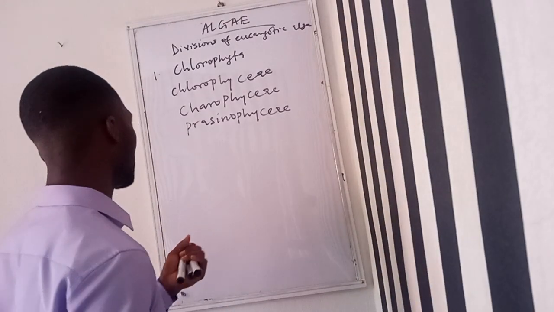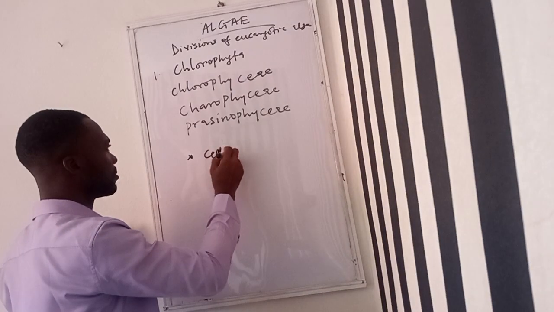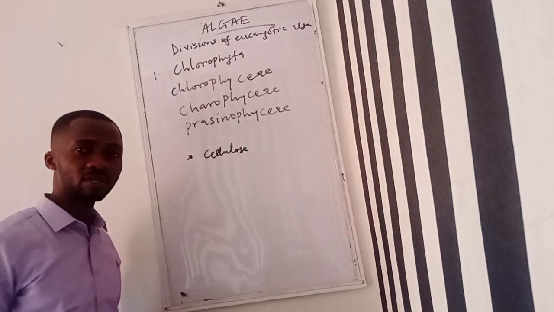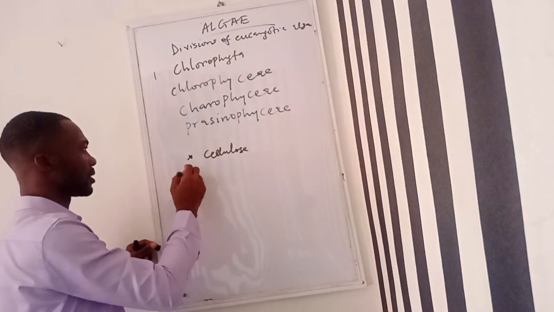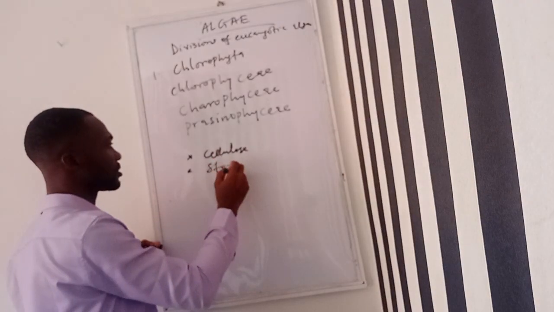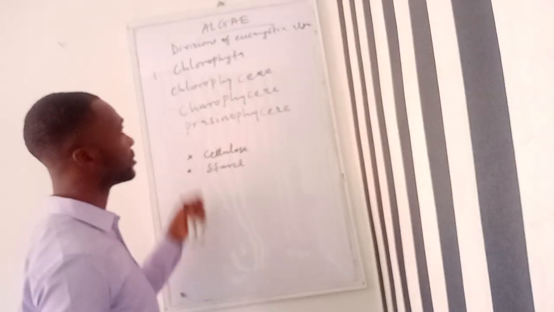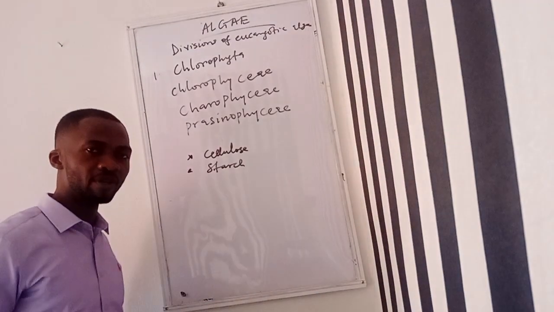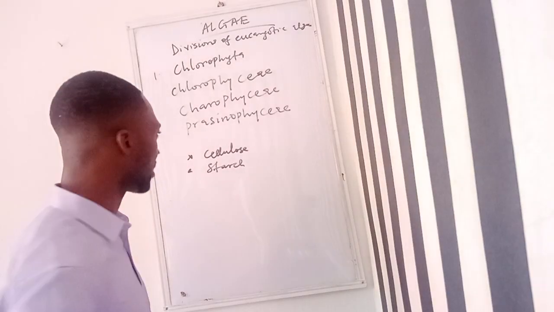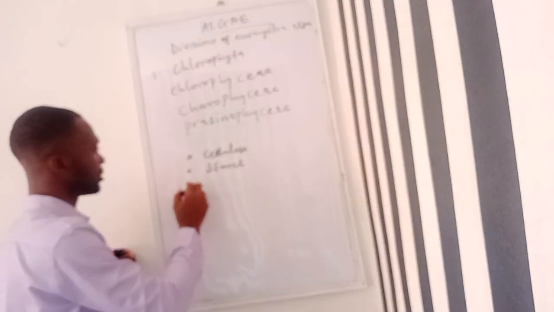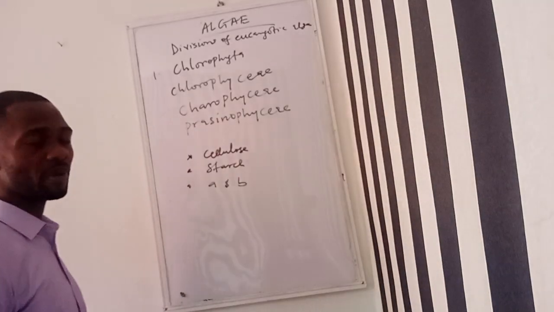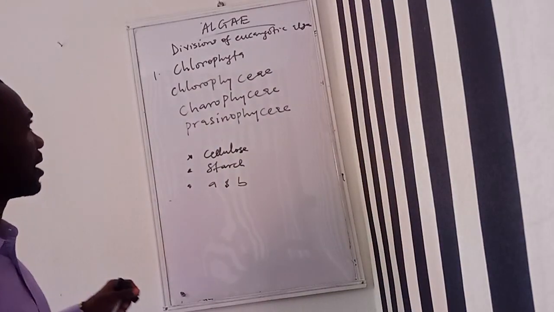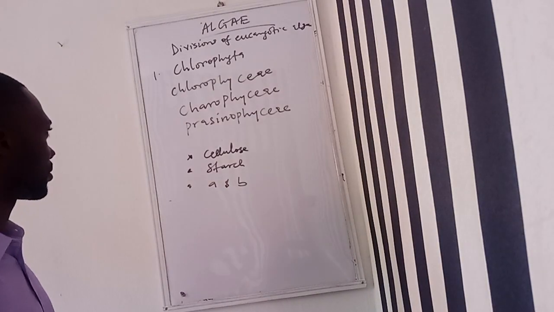Then some of the characteristics of these classes: their cell wall is made up of cellulose, and of course, this is the content of the cell wall of land plants, so you can see the similarity. Their photosynthetic food reserve is starch, the same as land plants. So this group of algae have very similar characteristics with the land plants. In terms of chlorophyll, you can see chlorophyll A and B in this group of plants. So these are some of their major features.